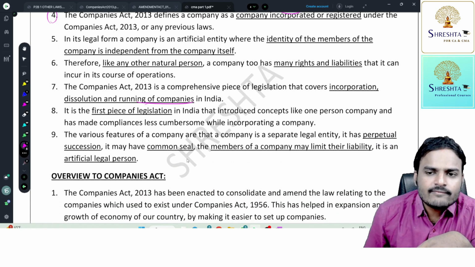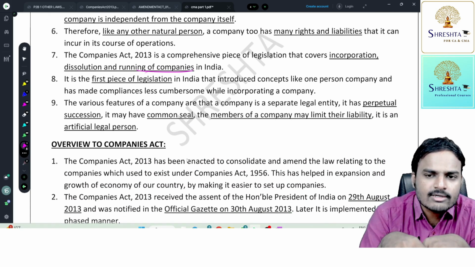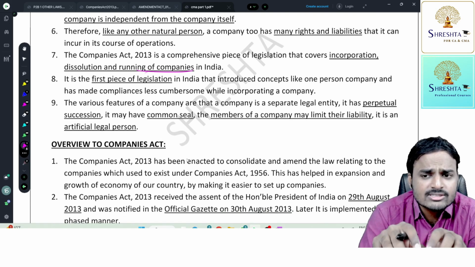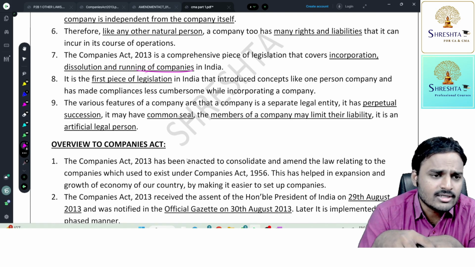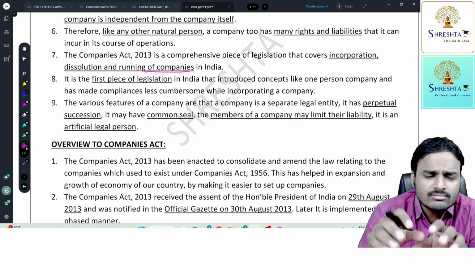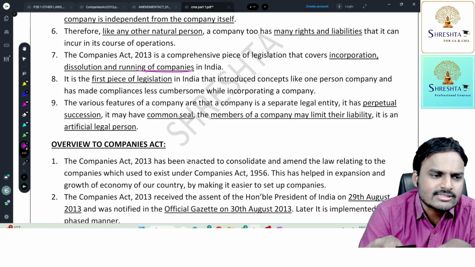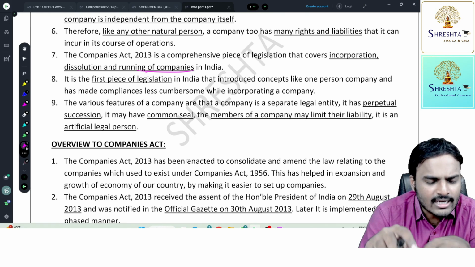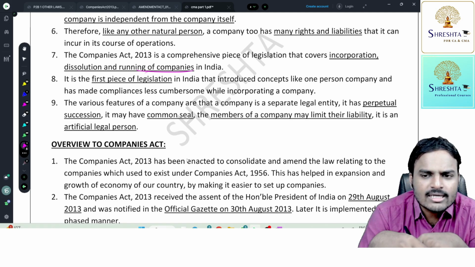It is the first piece of legislation in India that introduced concepts like one person company and has made compliances less cumbersome while incorporating a company. Previously, for incorporating a company, we needed to follow a lengthy procedure, but now it is an easy procedure. Just investing 3 to 4 hours of time, you can incorporate a company. I'm going to show all the forms in the upcoming classes.